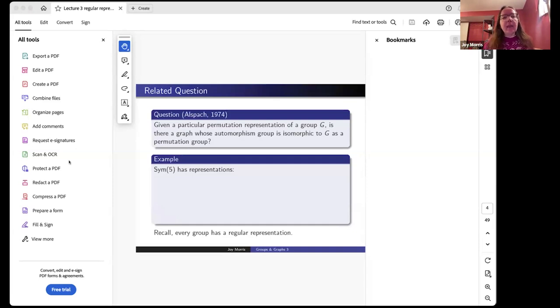A graph is a graphical regular representation for the group G if its full automorphism group is exactly the regular representation of the group G. So a GRR is always a Cayley graph, because we've seen that a Cayley graph always has the regular representation of a group sitting inside its automorphism group. But in fact, a GRR has to have the additional property that it can't have any other automorphisms.